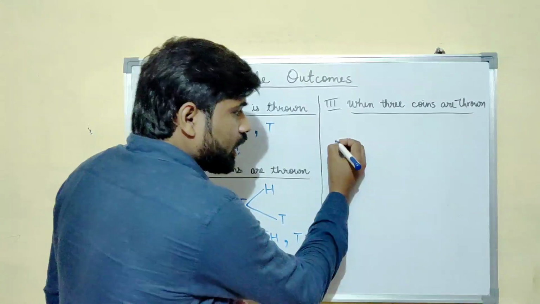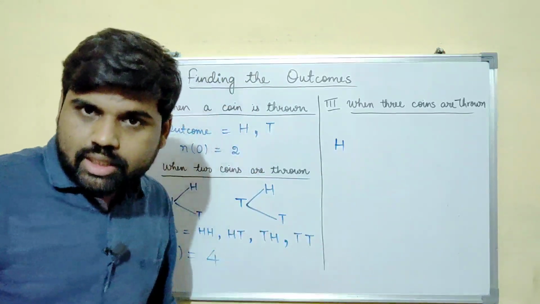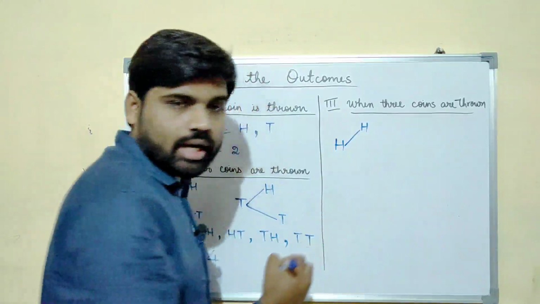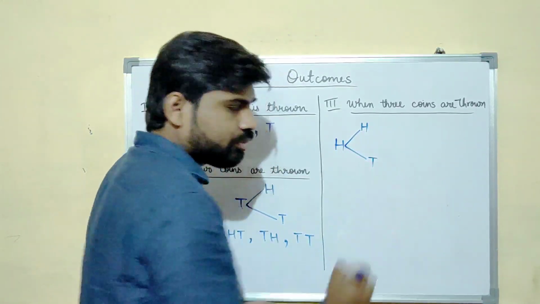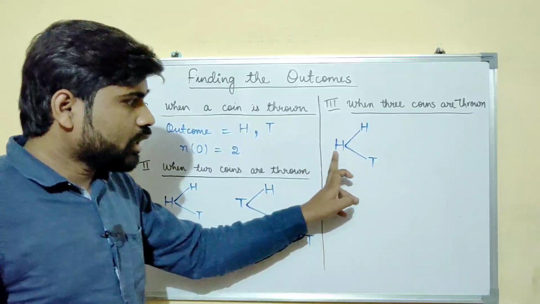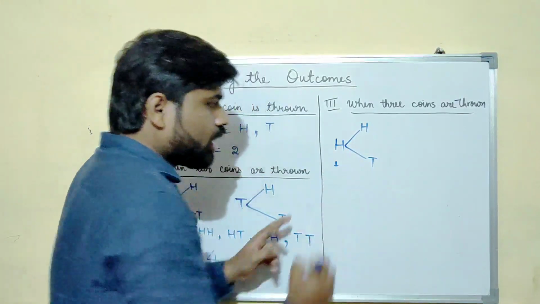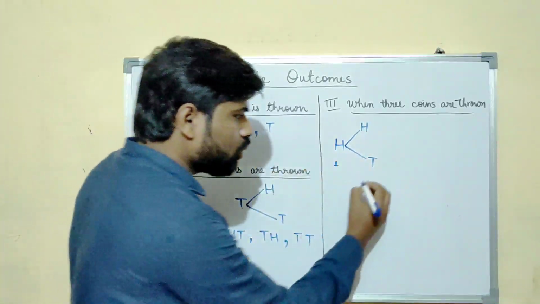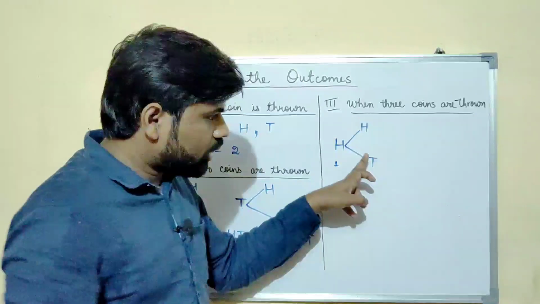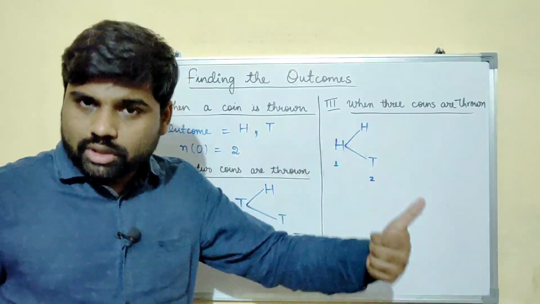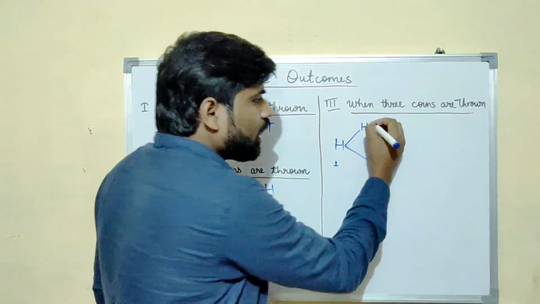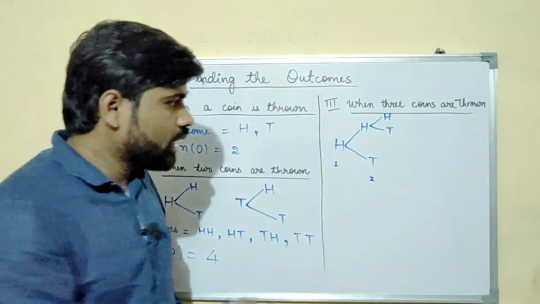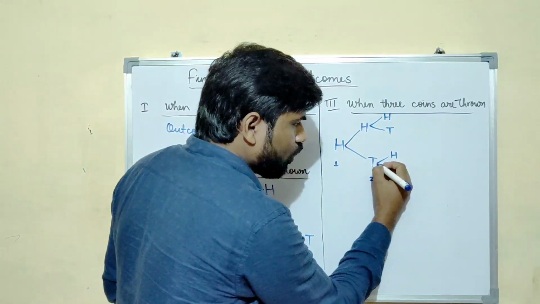Now in the first throw I might get head, then in the second throw I might get head or tail. Now I have to toss it again for the third time, then I can get head or tail, right? Similarly here, head or tail.